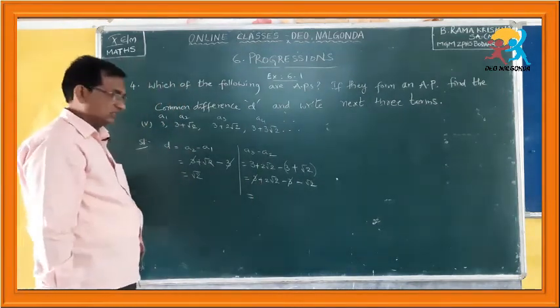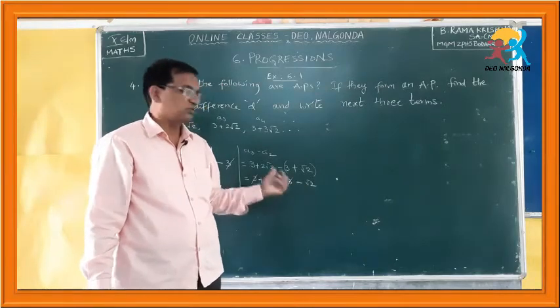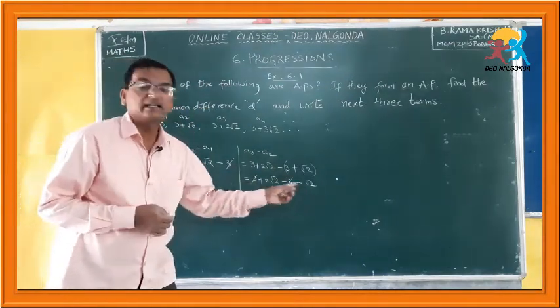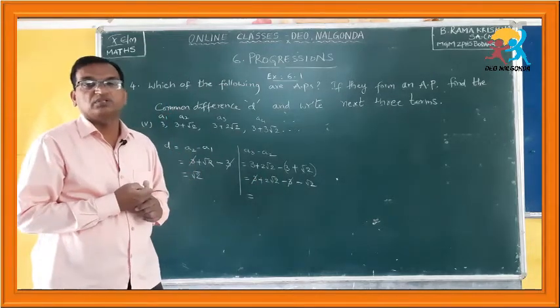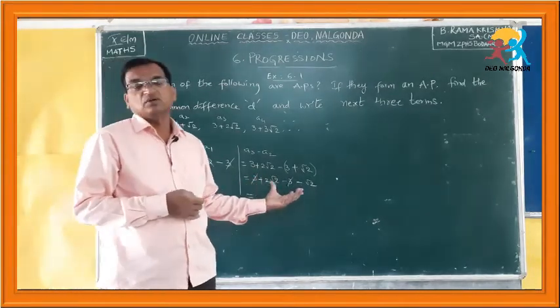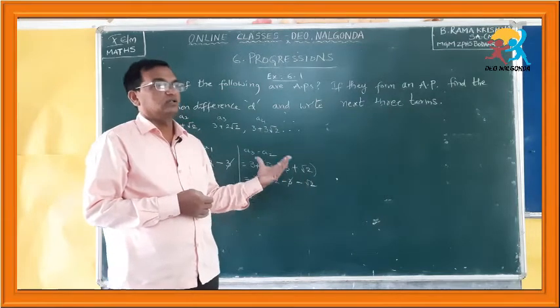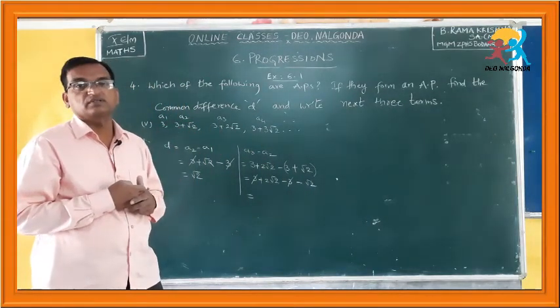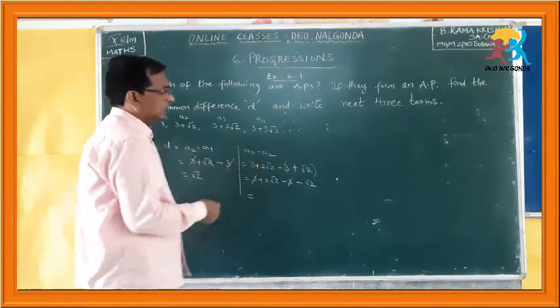Now, what are the remaining things? 2 root 2 minus root 2. How do you subtract these irrational numbers? To subtract irrational numbers, you should know about like terms in irrational numbers. So, what are like terms?